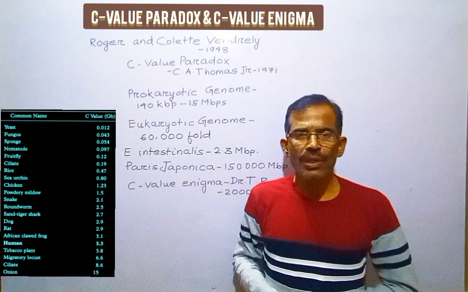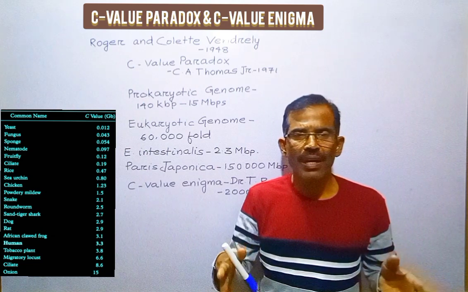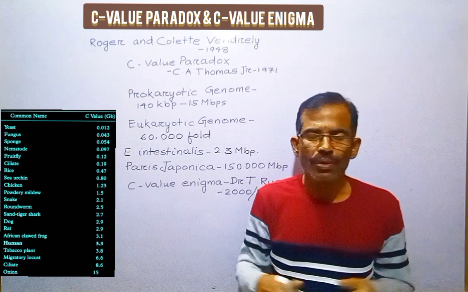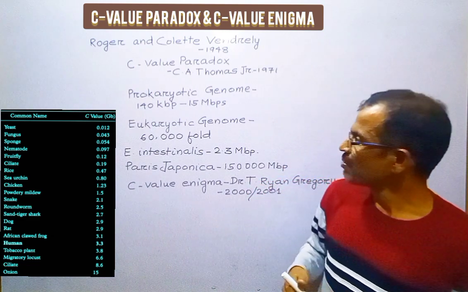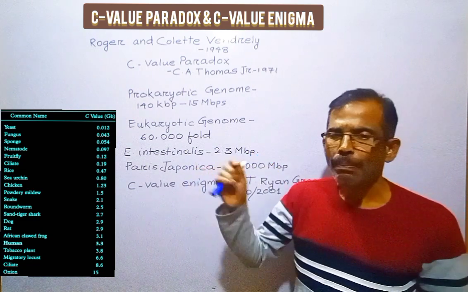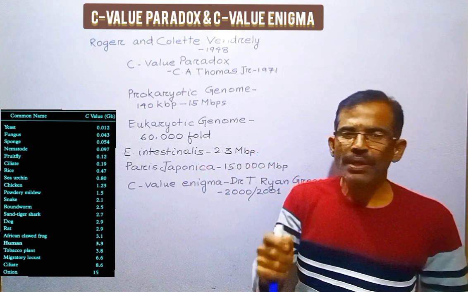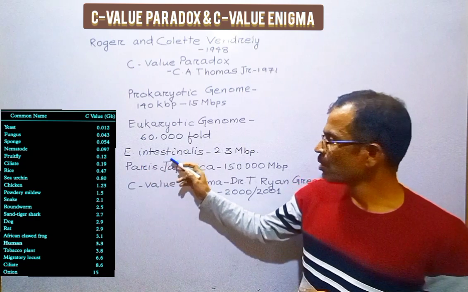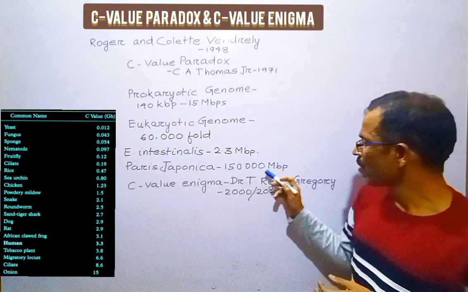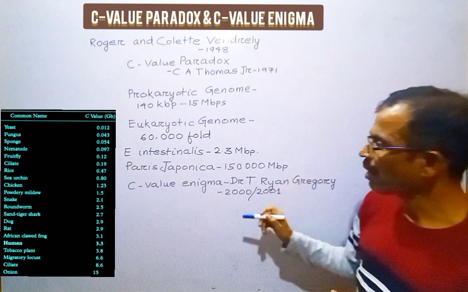In contrast, eukaryotic genomes are larger and range more than 60,000-fold. Their size varies from 2.3 megabase pairs in the parasitic microsporidium Encephalitozoon intestinalis to about 150,000 megabase pairs in the plant